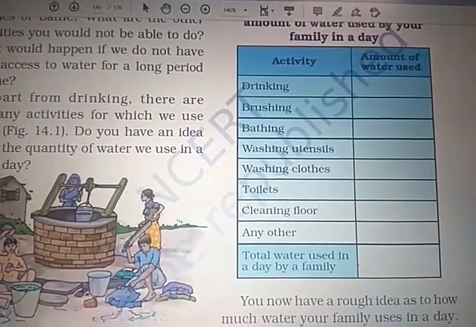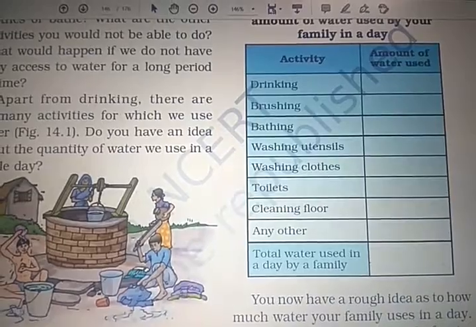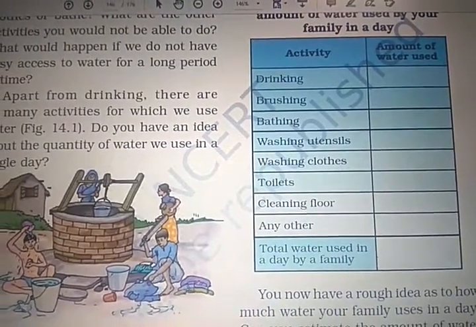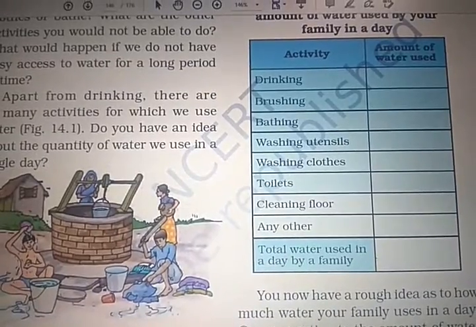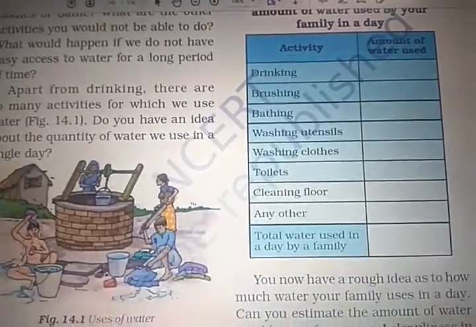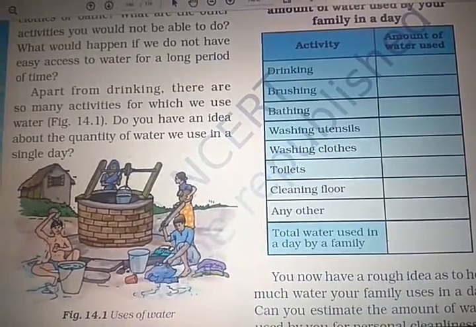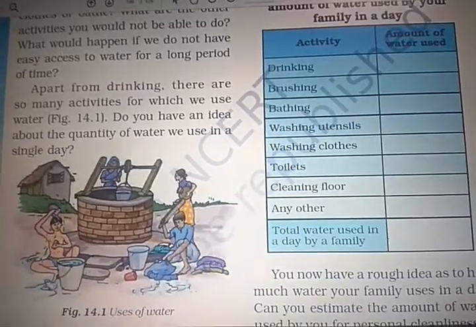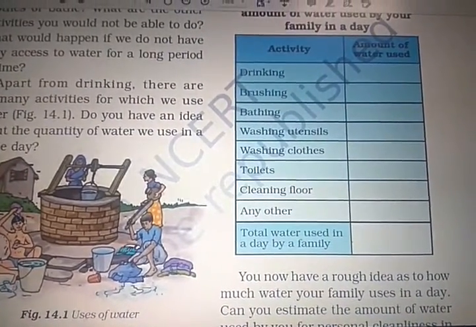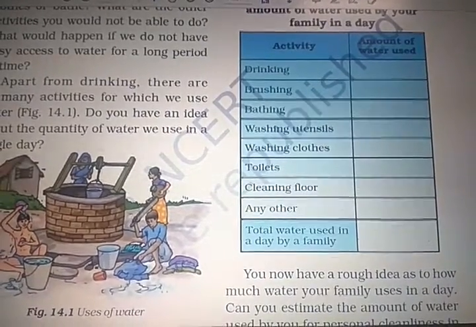In this activity you have to write down the amount of water. Say, for example, drinking water, suppose 4 liters today, brushing half a liter, bathing a quarter liter, washing utensils 1 liter, washing clothes 5 liters, toilet suppose 3 liters, cleaning floor 1 liter, any other activities. So in this way we have to write down the amounts of water,